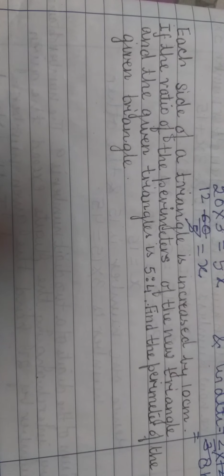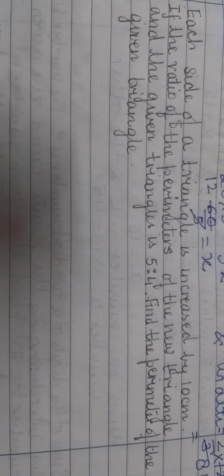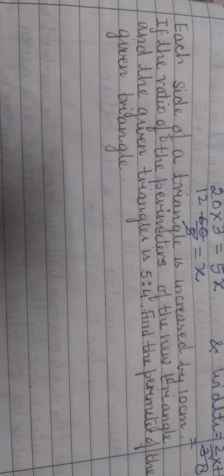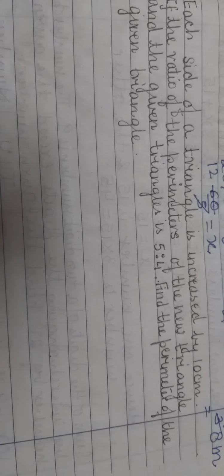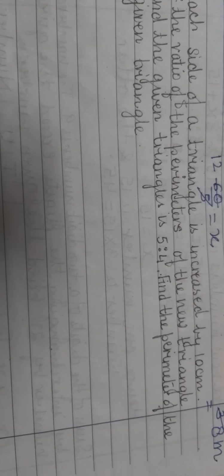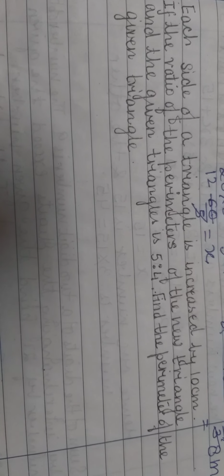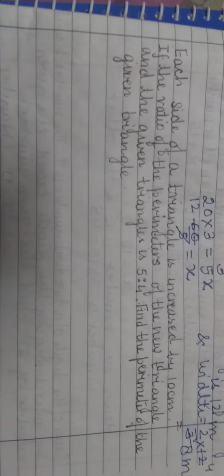We have one more problem. Okay. One more example. Each side of a triangle is increased by 10 centimeter. If the ratio of the perimeter of the new triangle and the given triangle is 5:4, find the perimeter of the given triangle.